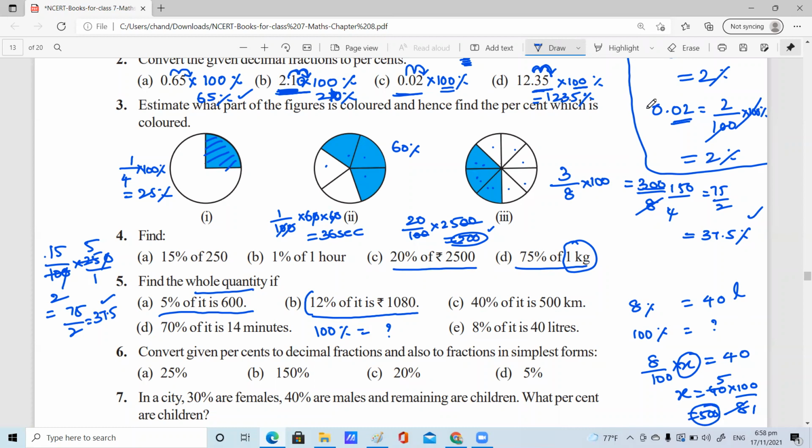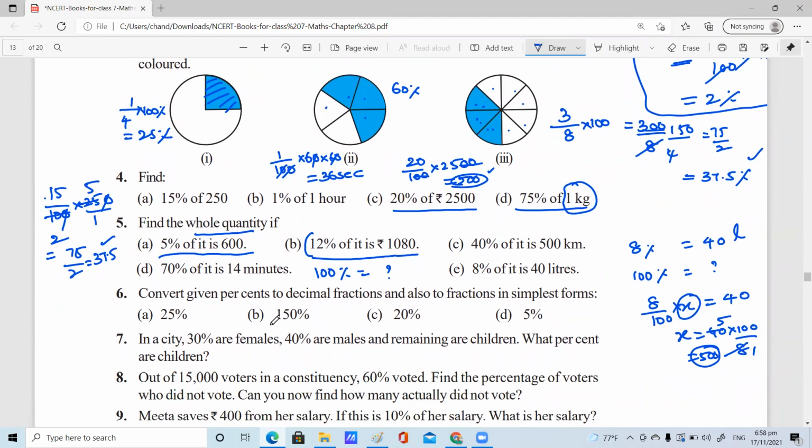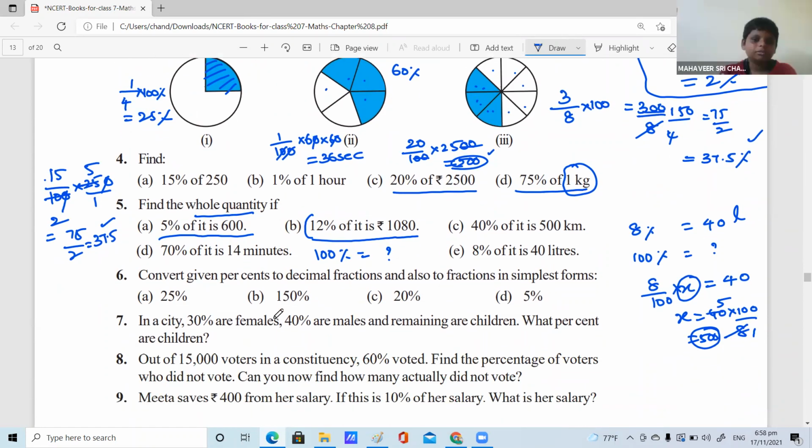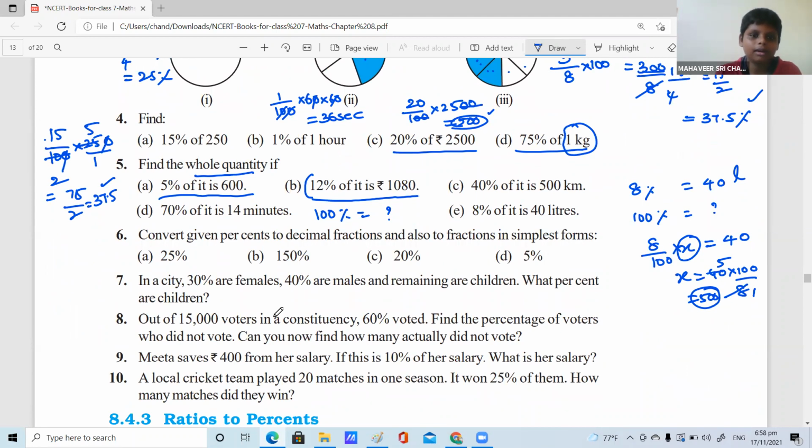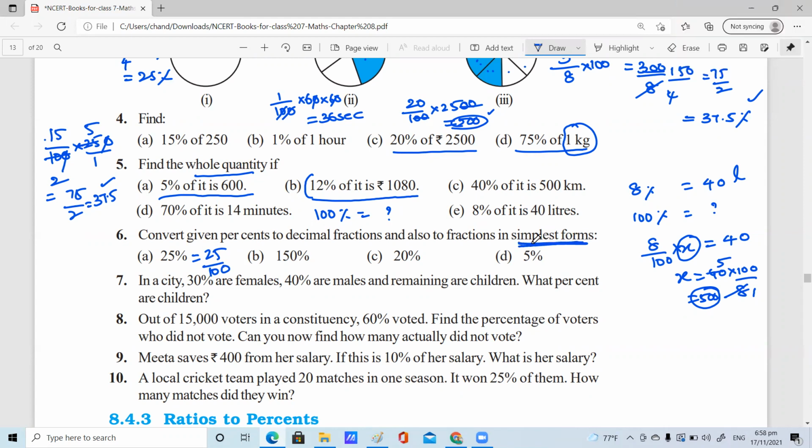Next, Charan. Ma'am, we need to convert 25% into decimal and fractions. So it will be 25% divided by 100, ma'am, which is 0.25. Okay. And fractions will be 25 by 100. 25 ones are 25 and 25 fours are 100, ma'am, so it will be 1 by 4. Very good. Simplest form means you need to reduce into lower form, standard form.